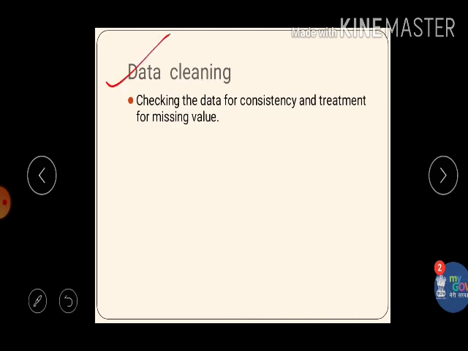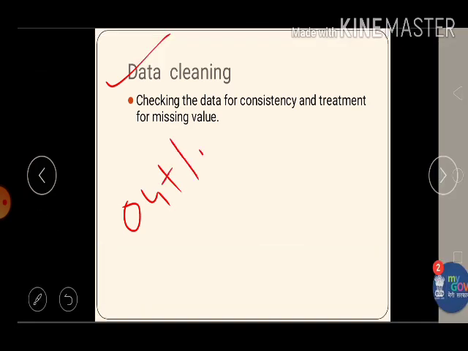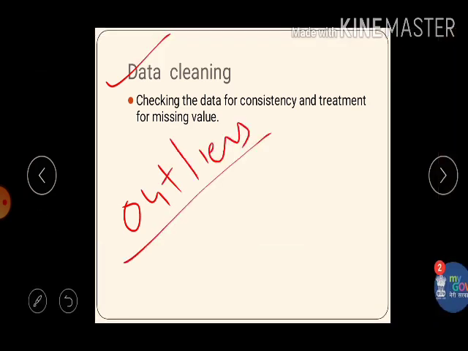Then we look at data cleaning. Once we have fed the data, we look for missing values or consistency in the responses. Many times abnormal data are there, which are known as outliers, that is, abnormal observations. Your range is from 1 to 10, and you find that one of the responses is 35.